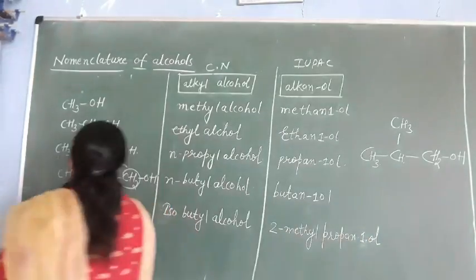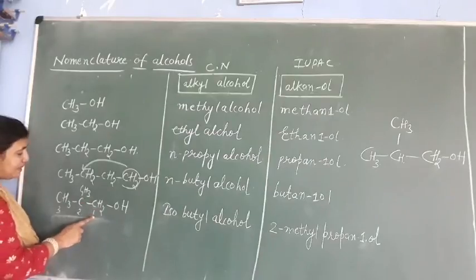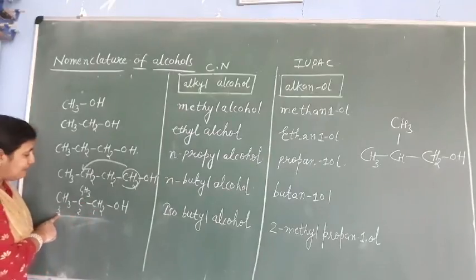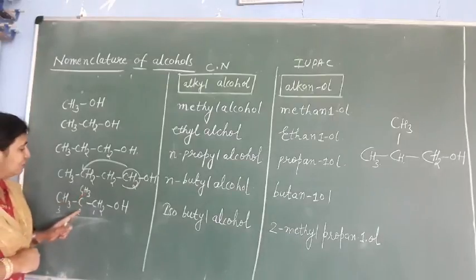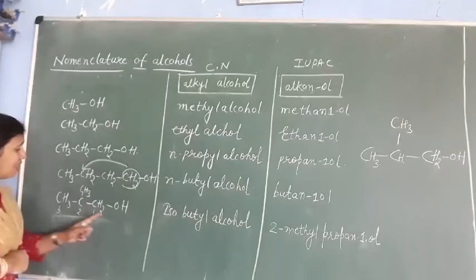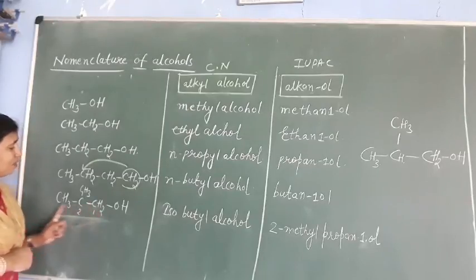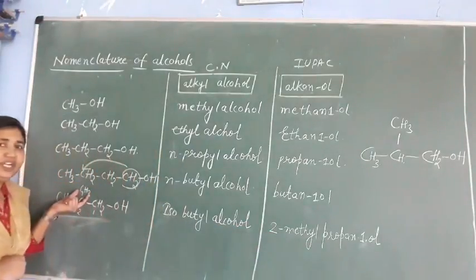See, OH is our functional group. So put the numbering from this carbon: 1, 2, 3. 3 carbons are there. On the second carbon we have a methyl group here. So what is the name? 2-methyl. Our parent chain is what here? Prop. 3 carbons are there. So the methyl group is a substituent here.